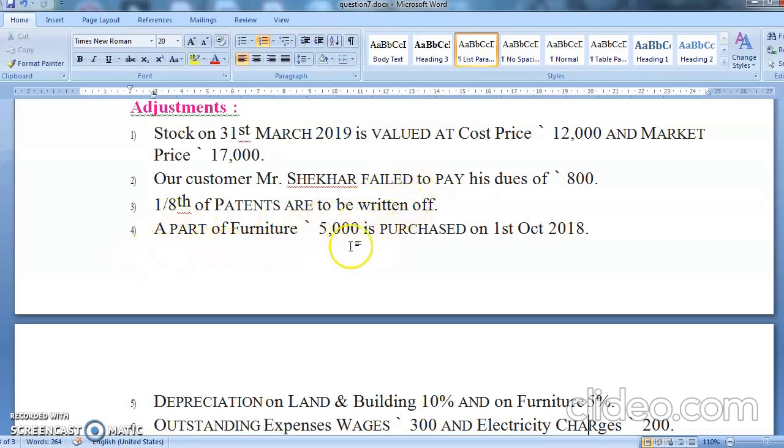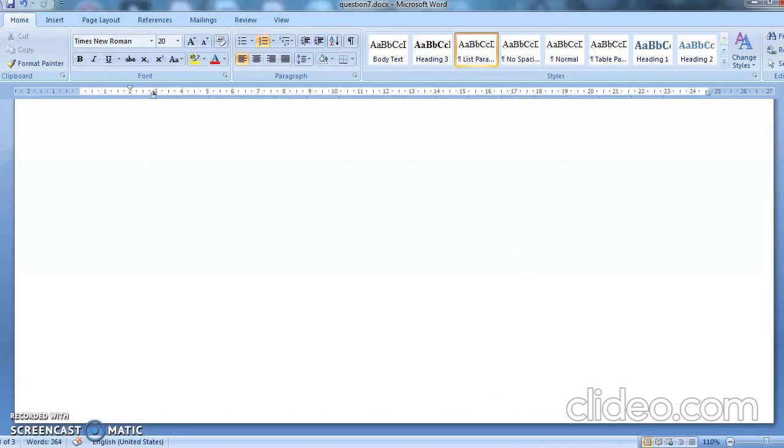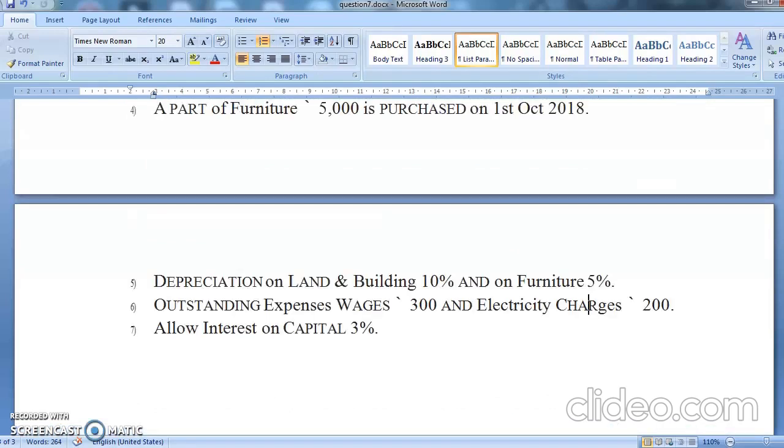A part of furniture, 5,000, is purchased on 1st October. See, in 11th standard you have done depreciation. Depreciation is a reduction in the value of an asset, so you are going to depreciate the asset from the day of purchase. On 5,000, it will come from 1st October: October, November, December, January, February, March, 6 months. And on the remaining amount, it will come for the whole year. Depreciation: land and building 10% and furniture 5%.